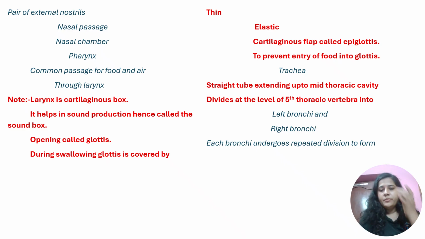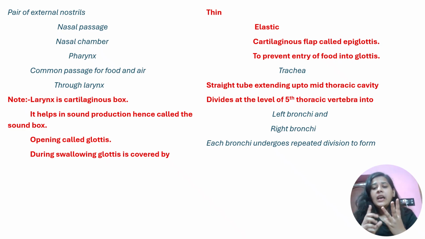Okay, so we were reading about epiglottis. I have said that three keywords are provided: thin, elastic and cartilaginous, so that it will be easier for it to open. So what was I saying? That air is moving into pharynx through larynx, and pharynx is a common passage for both food and air. Obviously, the food and air will not move at the same time. As a result, during swallowing, the glottis will be covered with the flap which has been provided.